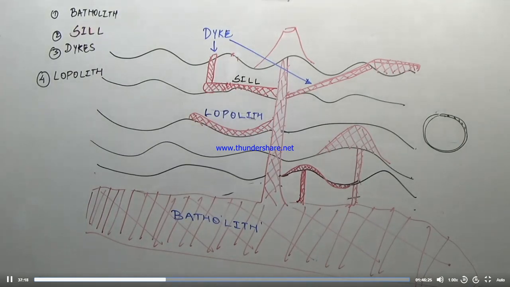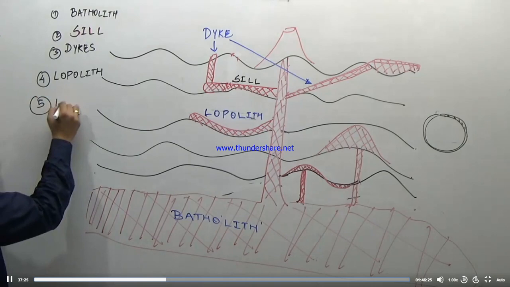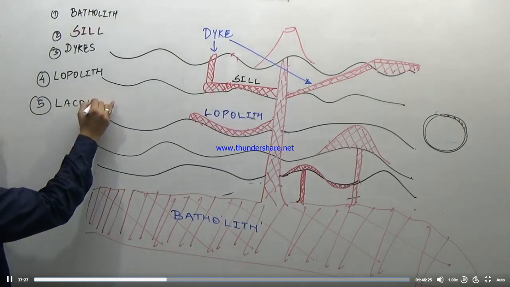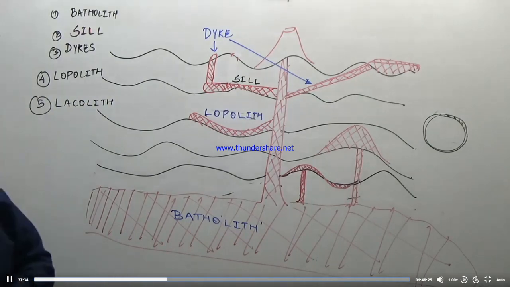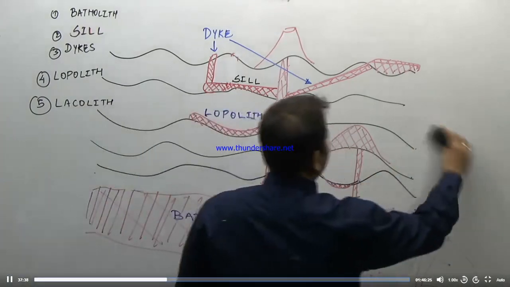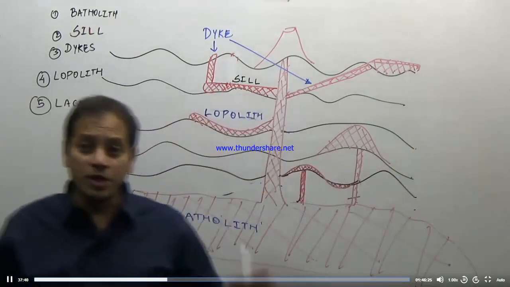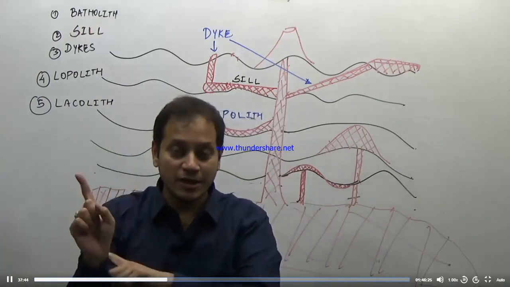Now come to the next igneous rock. It is known as laccolith. What is a laccolith? The laccolith is defined as a large mountain shaped intrusive igneous rock, not extrusive.